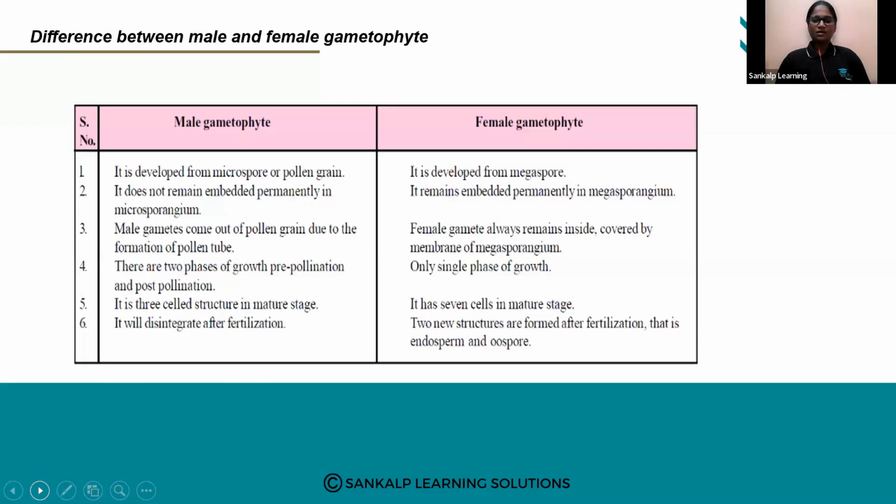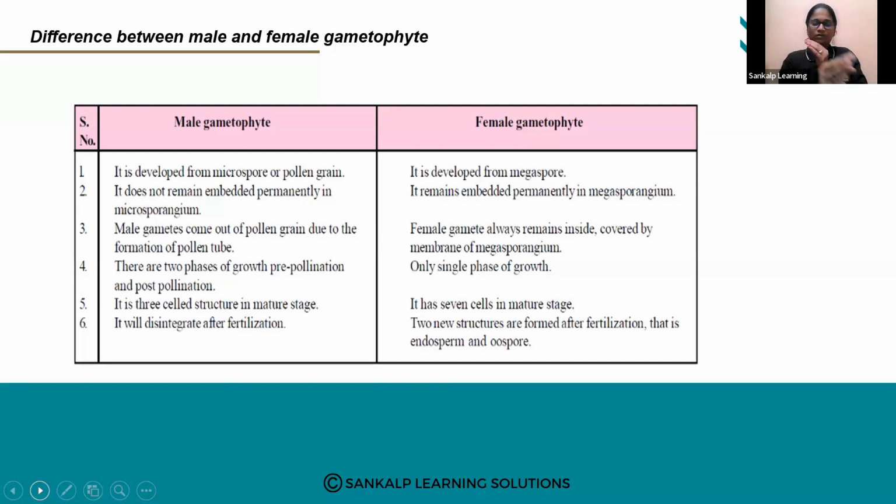Next. Differentiate between, as we have 3 marks questions ಇಲ್ಲಿ ಇರೋದ್ರಿಂದ ಈ ಪಾಠದಿಂದ we have 3 marks question. So this might be asked, the differentiate between male gametophyte and female gametophyte. So male gametophyte ಅಂದ್ರೆ ಏನು? It develops from microspore or pollen grain. Megaspore, female will be developed from megaspore. Male gametophyte ಏನಾಗುತ್ತೆ? It will remain embedded. Microsporangium ದಲ್ಲೇ ಇರುತ್ತೆ ಅದು.